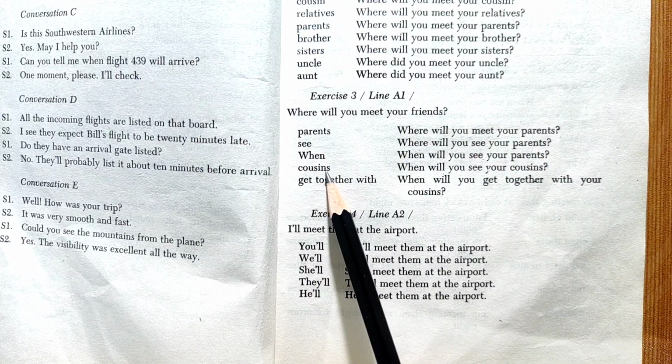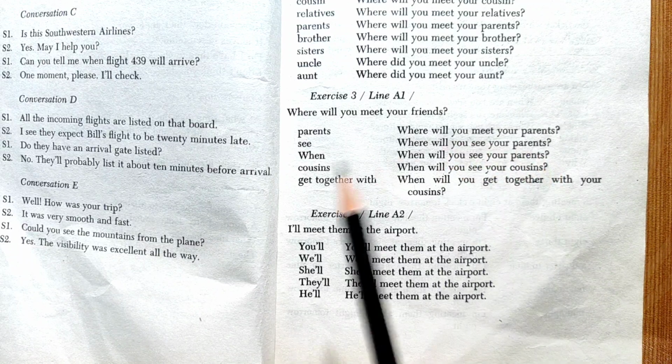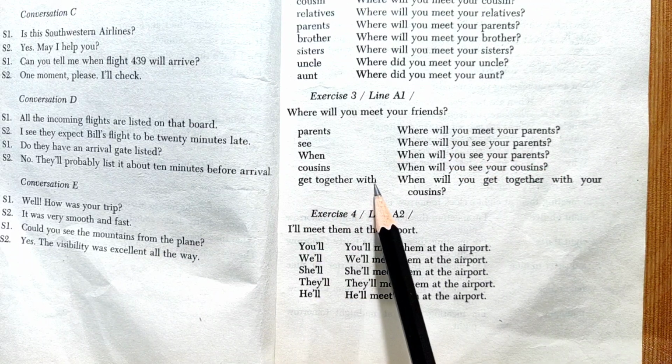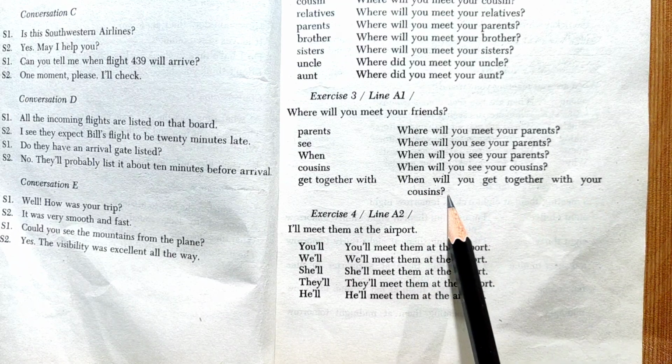Next is cousins. When will you see your cousins? Next word is get together with. In a sentence: When will you get together with your cousins?